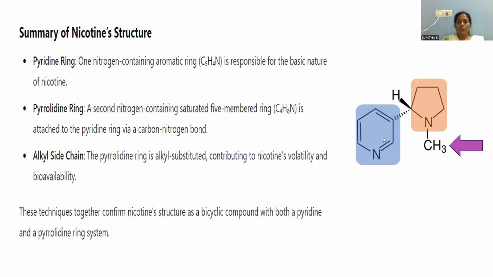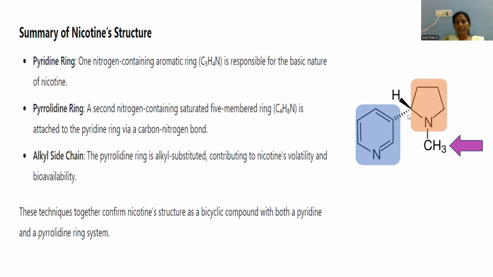Though it is in conjugation, being part of the aromatic ring, the electrons are free for donation. They reside outside the aromatic sphere on the nitrogen, so the basic nature is imparted to the molecule by means of the pyridine ring. Pyrrolidine. Another 5-membered saturated ring is the pyrrolidine ring. It is 5-membered with a nitrogen atom and is attached to the pyridine through a carbon-carbon linkage.